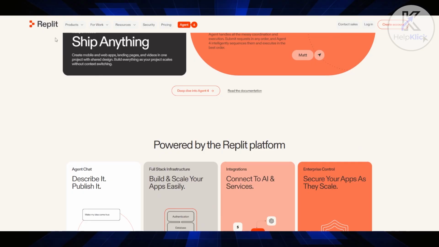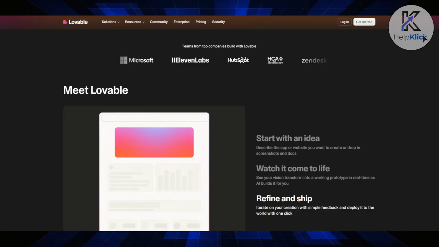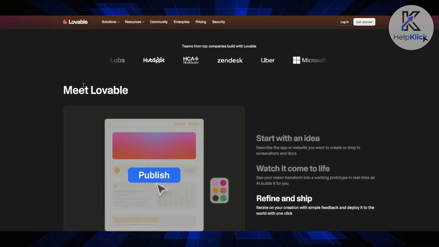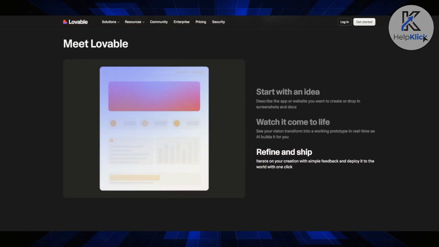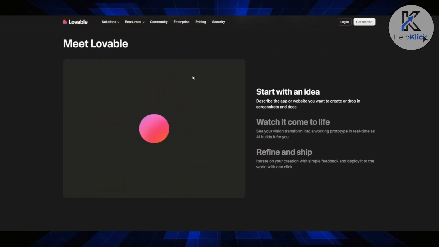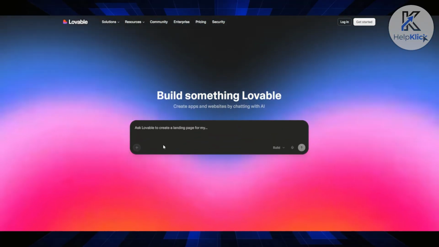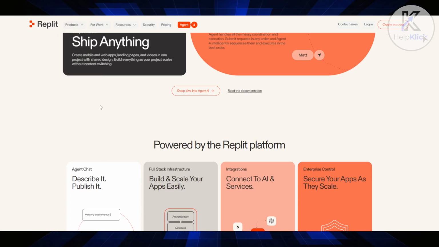Now, let's talk about some drawbacks you may want to know about. From review platforms and some bug trackers out there, some reviews note that Lovable can sometimes struggle with deep back-end architectural complexity. Meaning you might get a gorgeous user interface and still require manual heavy lifting to connect to complex enterprise data layers. For Replit, the main con centers around giving an AI agent too much autonomous control over system operations.